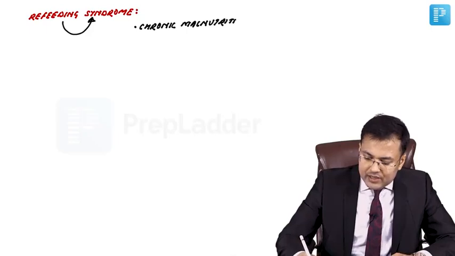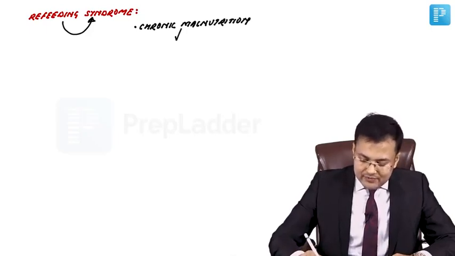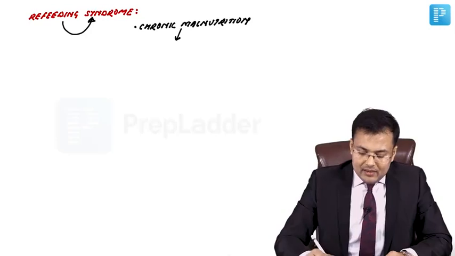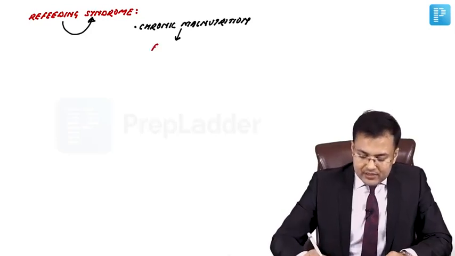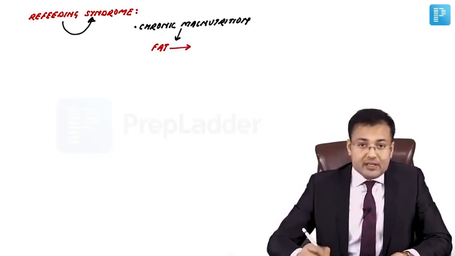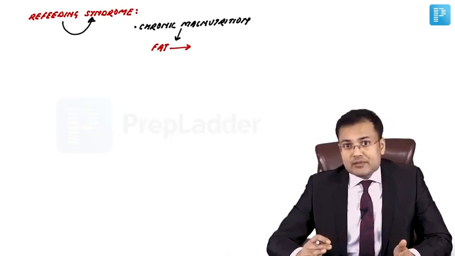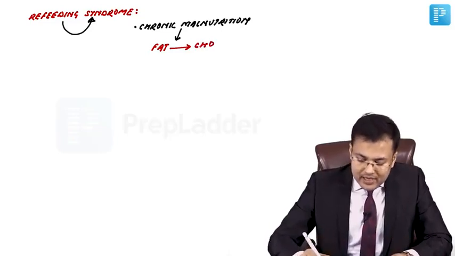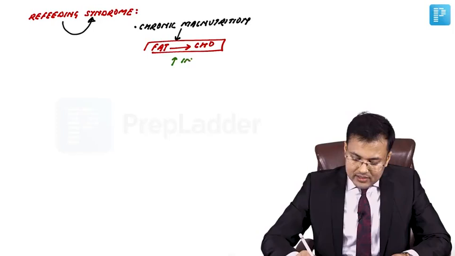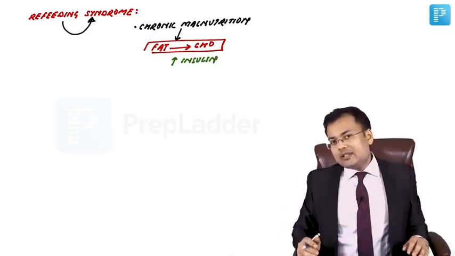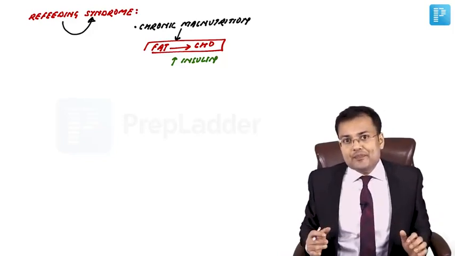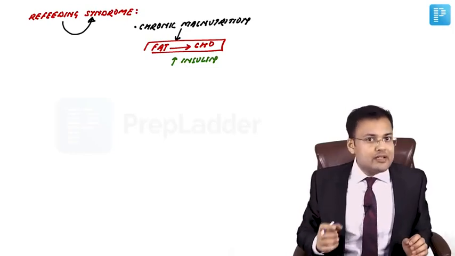And in these patients, if we start rapid and excessive feeding, what's the problem? There is shift of metabolism. So initially in malnutrition, what is the substrate? It's fat. And when you start the rapid and excessive feeding, there is shift in metabolism of substrate from fat to carbohydrate. And whenever the substrate is going to change, what happens? There is increased release of insulin. And because of this increased release of insulin, there is rapid uptake of electrolytes by cells. So migration of electrolytes occurs into the cells.